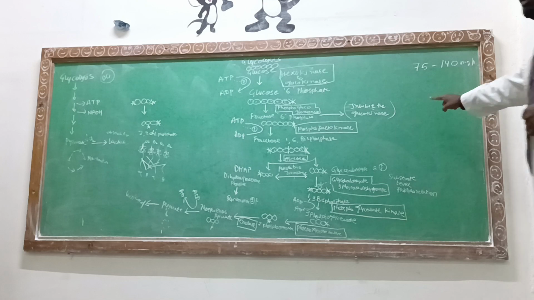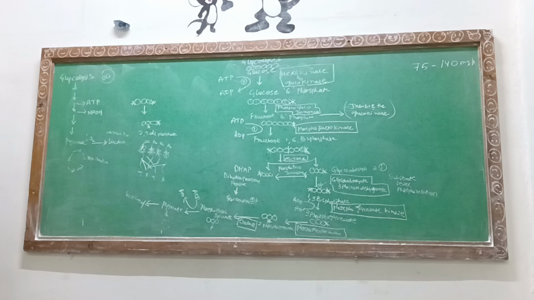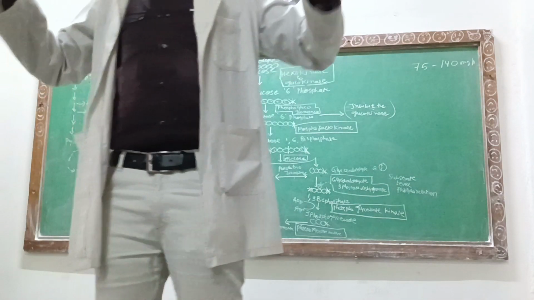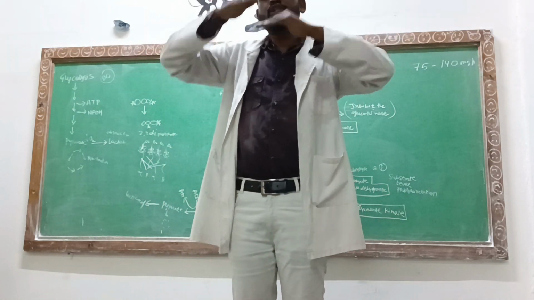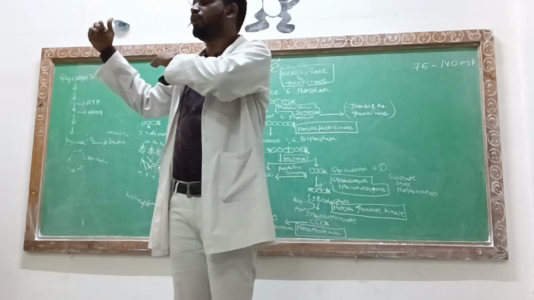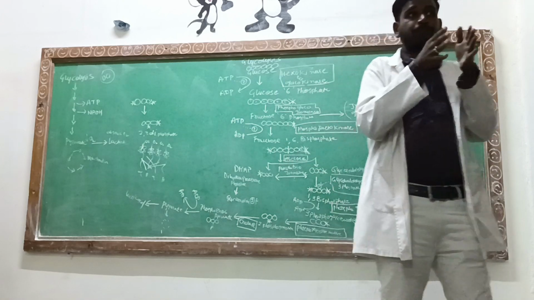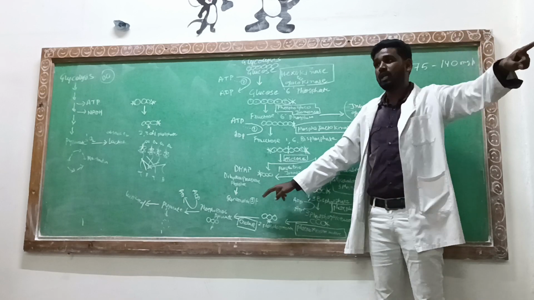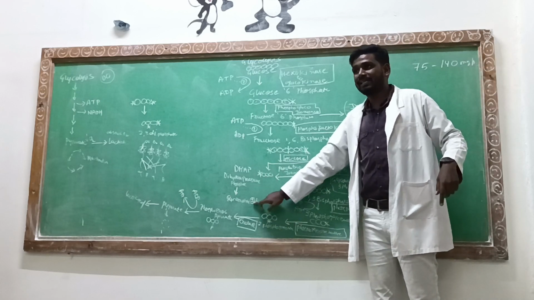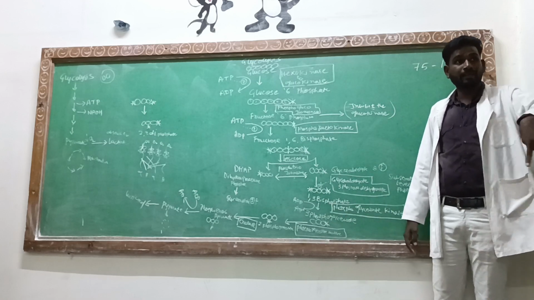बोर्ड पे देखिए, you should always remember that DHAP, dihydroxyacetone phosphate, will not process further in the glycolysis cycle. For processing the glycolysis cycle stepwise, DHAP should be converted into glyceraldehyde 3-phosphate. Then only the molecule will undergo the glycolysis cycle. ठीक है? Now this glycolysis cycle is happening on both sides. यहाँ से भी एक cycle चल रहा, यहाँ से भी एक cycle. That means two molecules are simultaneously working.